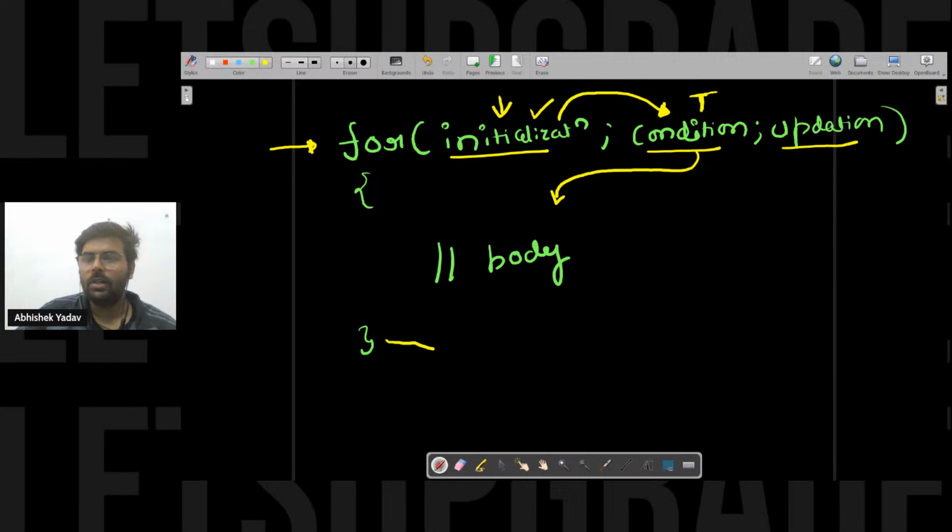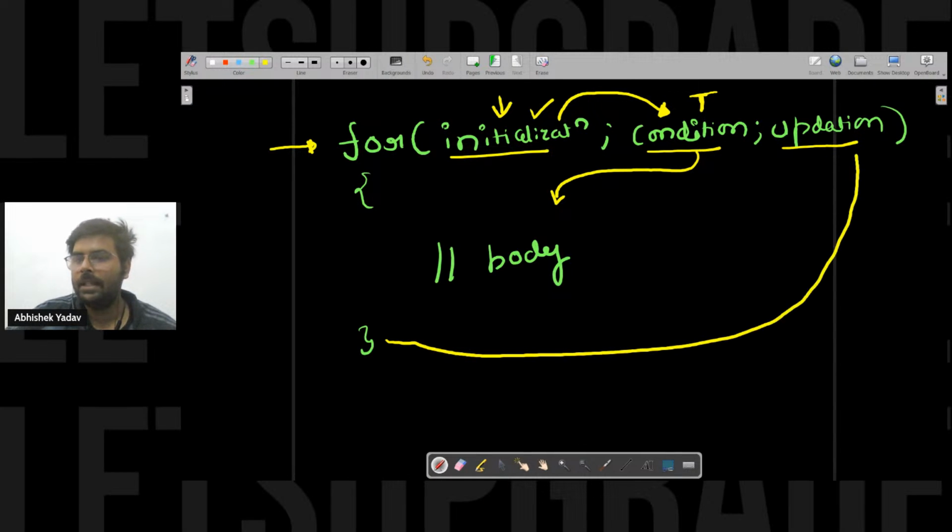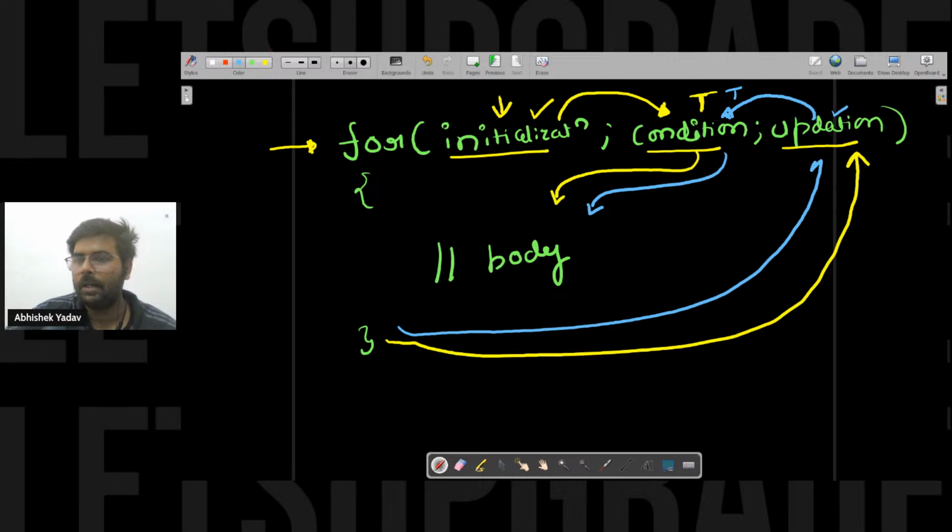After executing the body of the for loop, I will move to the updation part, and the updation part will get executed. After executing the updation part, I will again jump back to the condition, and again the condition will be checked. If the condition is true, I will again move inside the body of the for loop, execute it, and go to the updation part.